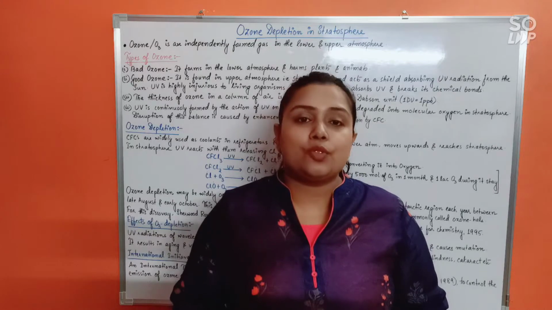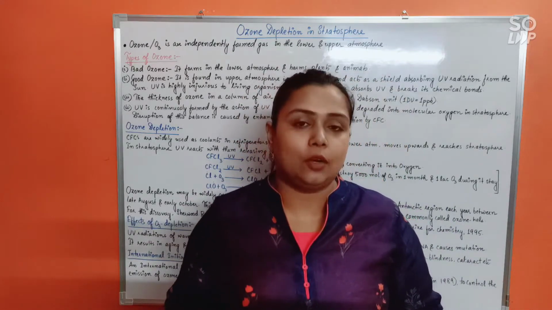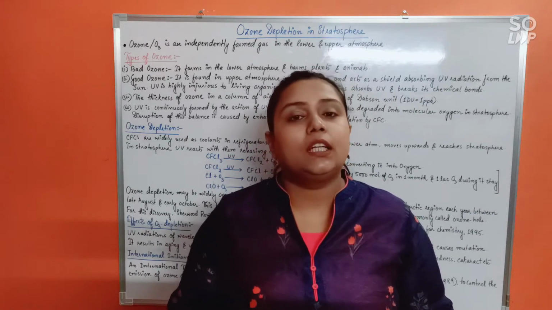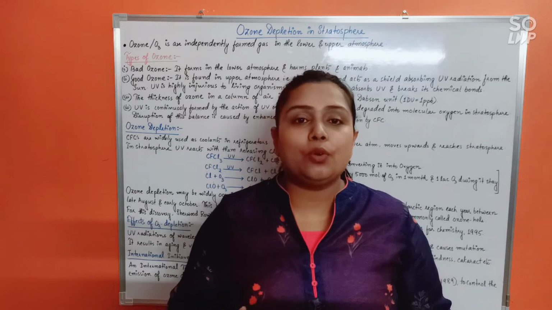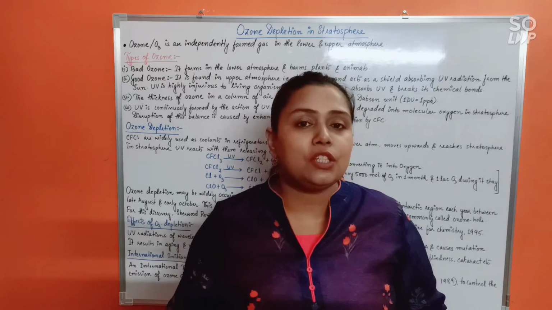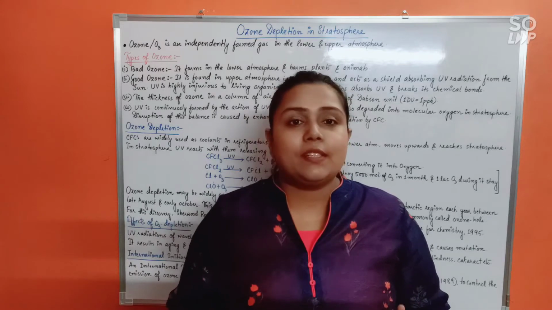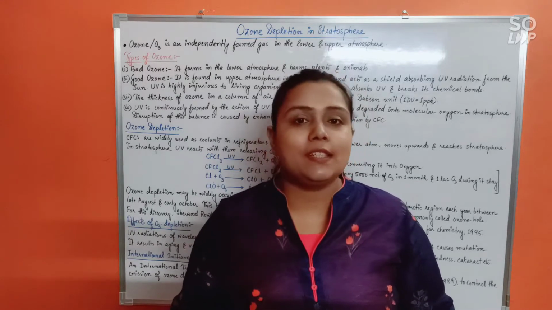So this ozone that is formed in the stratosphere is going to form a shield of ozone that will be protecting the earth from harmful UV radiation. This good ozone will absorb all the UV radiation and will not allow it to reach us, and because of that we will be protected from various types of harmful effects of the UV radiation. Alright, so let us start.